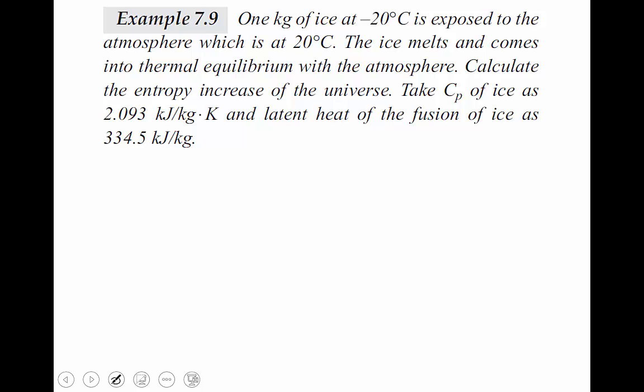For example, water initially at 25 degrees Celsius is put on a stove. The stove supplies heat until at a particular instant the water starts boiling, at a temperature of 100 degrees Celsius. That means from 25 degrees Celsius to 100 degrees Celsius, the temperature of water is continuously increasing.